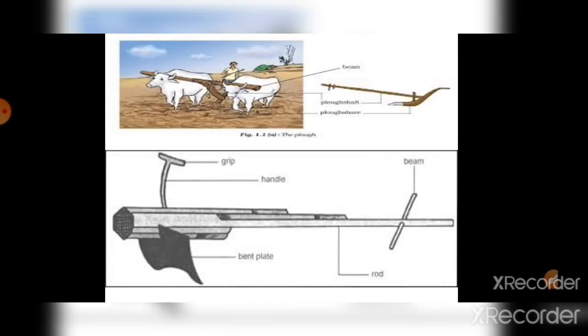Here you can see this triangular part, which contains iron, is known as the plowshare. This is put inside the soil, and when the oxen move, it turns the soil. This long log of wood is known as the plow shaft. The long wood that is kept on the necks of the oxen is known as the beam.